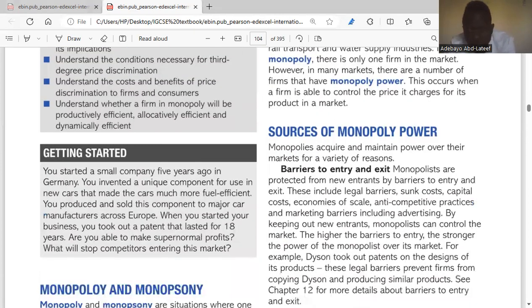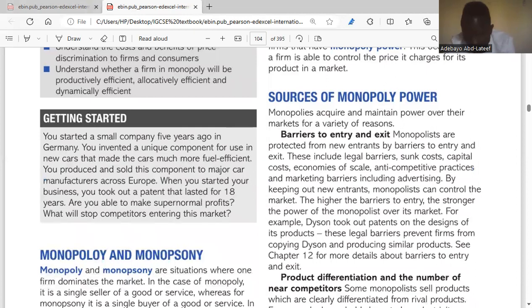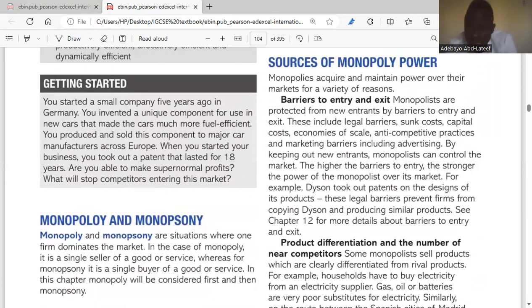So we go to sources of monopoly power. Monopolies acquire and maintain power over their markets for a variety of reasons. So what are the reasons why monopolies try to acquire or maintain their power over the markets? One, barriers to entry and exit.